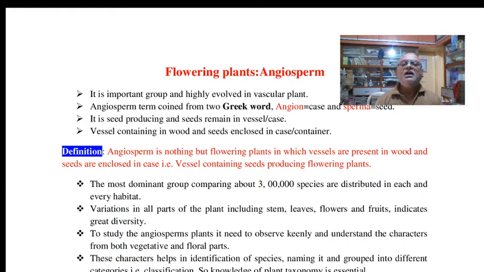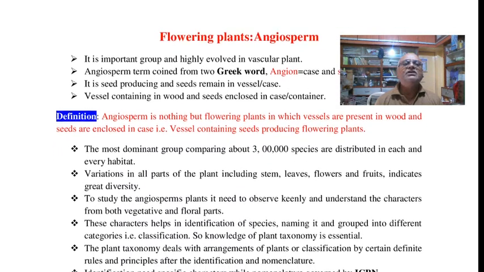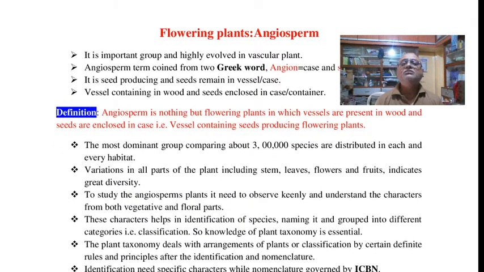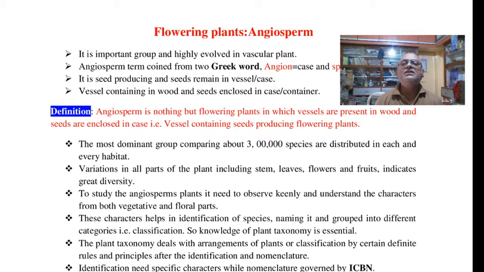The angiospermic plants are a dominant group on the earth, comprising about 3 lakh plant species out of 4 lakh 80,000 of the plant kingdom. That means, compared with the algae, bryophytes and other non-flowering plant cryptogams, that is a huge number, 3 lakh plant species, distributed in each and every habitat.